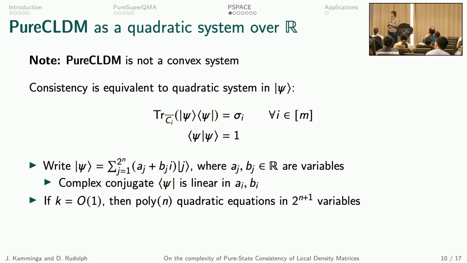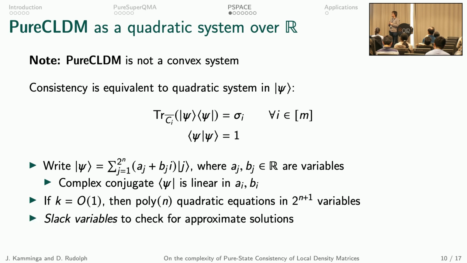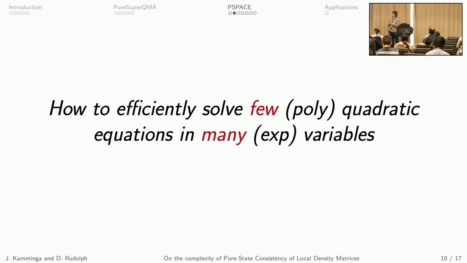And note that if we have a constant local density matrix size, k equals O(1), then we have a polynomial in n, the number of qubits, number of quadratic equations, and 2 to the n plus 1 variables. And now we can add slack variables to check for approximate solutions. So now we have a new problem, which on the face of it seems much harder than our original problem. So how do we efficiently solve a few, or polynomial number of, quadratic equations in many, or exponentially many, real variables?